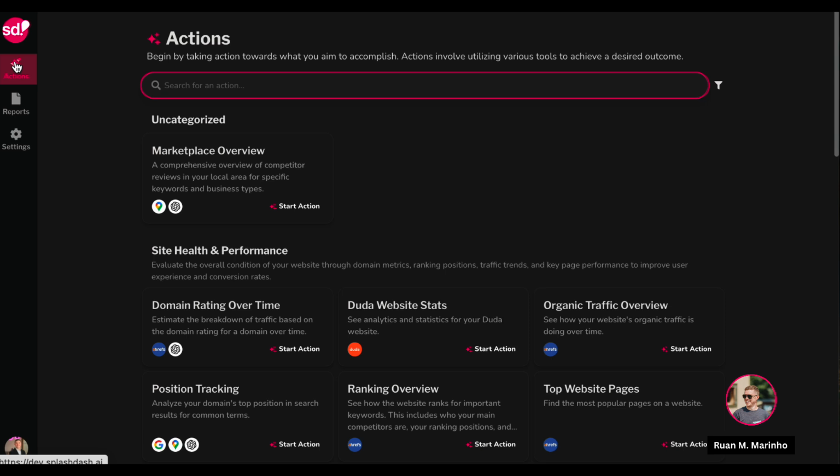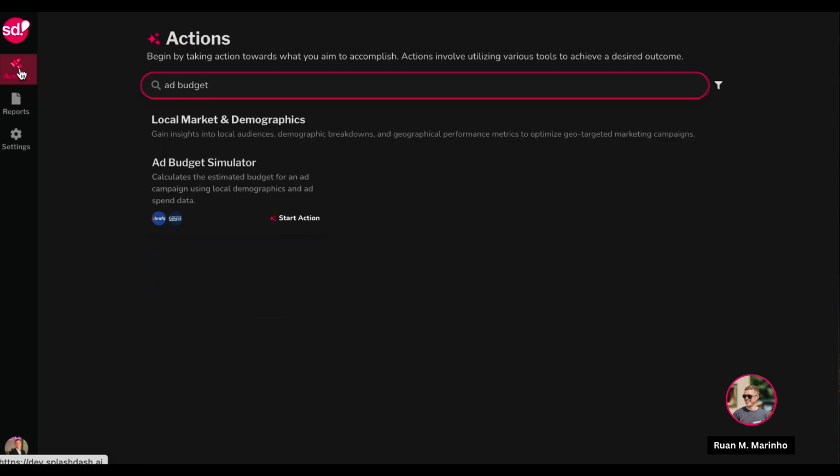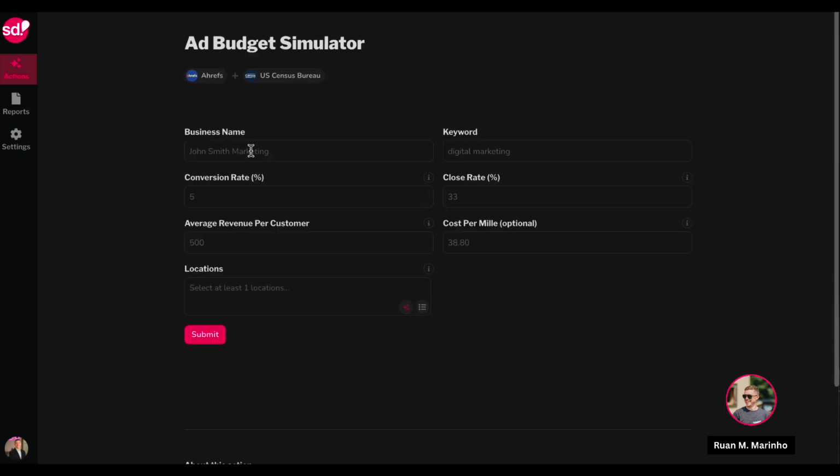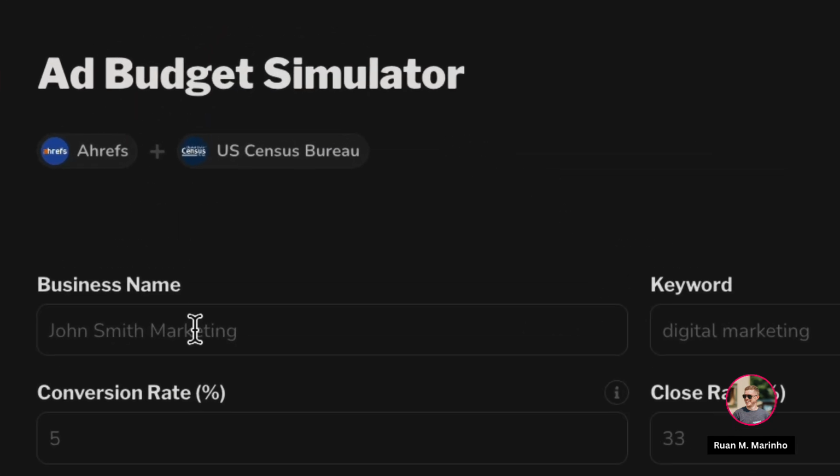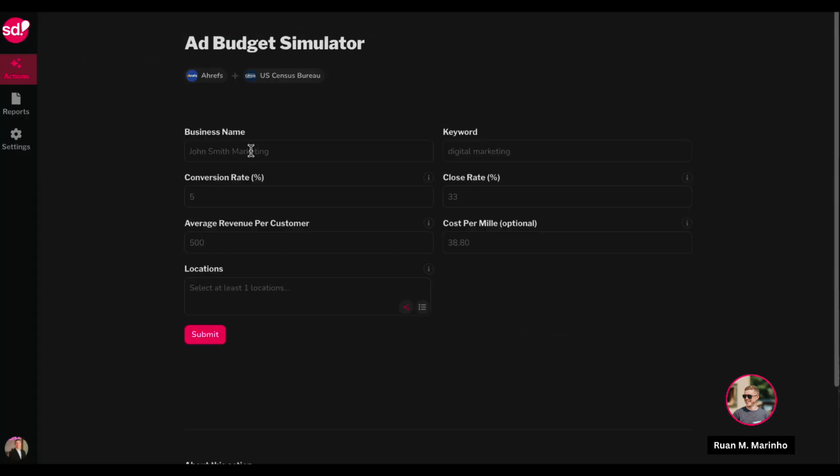So let me show you another example of actions. So we went through 2 of them, domain rating over time and competitive overview. What I'm now going to do is show you the ad budget simulator. And so this is a really cool action because it takes your input, your conversion rates, etc., and based on your local area, because we have a partnership with the US Census Bureau, recommends an advertising spend for your client or for your prospect. So I'm going to fill this information in, I'm going to run this report, and I'm going to show you the flexibility and the power of SplashDash when it comes to local.